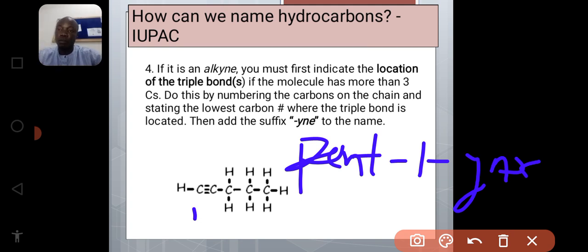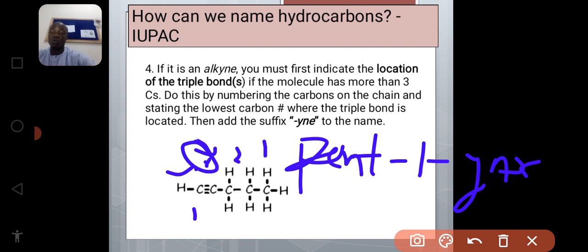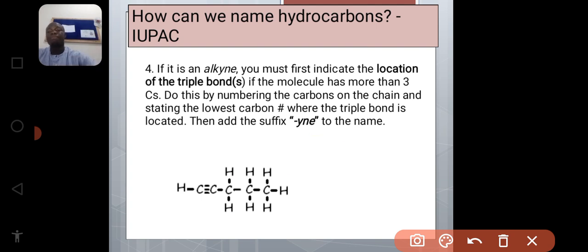And if you start numbering from this direction, you see 1, 2, 3, 4, 5, so it is at carbon 4, so pent-4-yne. I think it's wrong. We have to take the one with the lowest number.